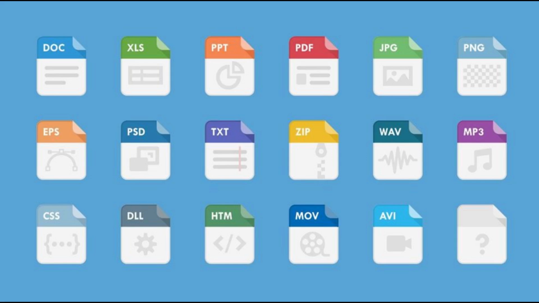What are some common file formats for text documents? Common file formats for text documents include TXT, plain text files with no formatting. DOCX, Microsoft Word documents, widely used for word processing. PDF, portable document format, commonly used for sharing read-only documents. RTF, rich text format, compatible with various word processing applications.